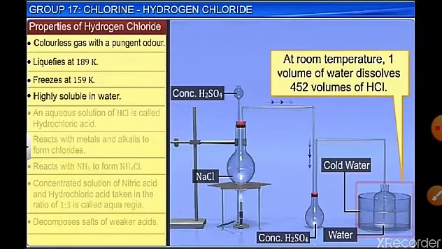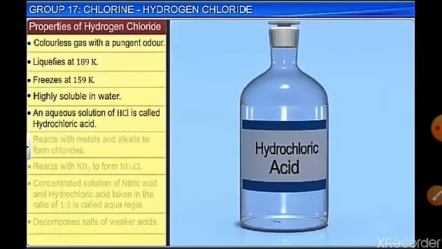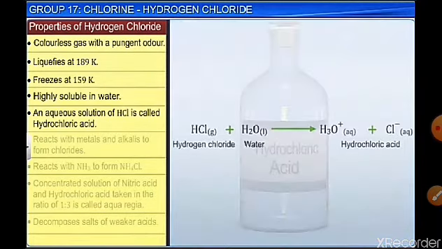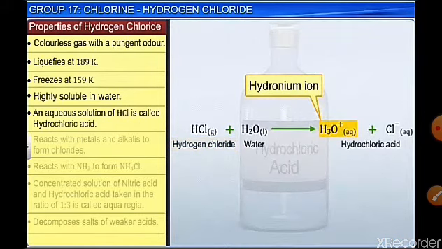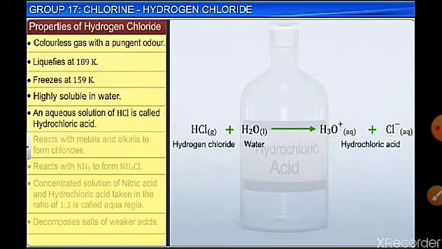At room temperature, 1 volume of water dissolves 452 volumes of HCl. So it is highly soluble in water. And when it dissolves in water, the aqueous solution obtained is called hydrochloric acid, which is acidic in nature. HCl completely ionizes in water, forming hydronium ion and chloride ion. So it is acidic as it releases 100% H plus from HCl.